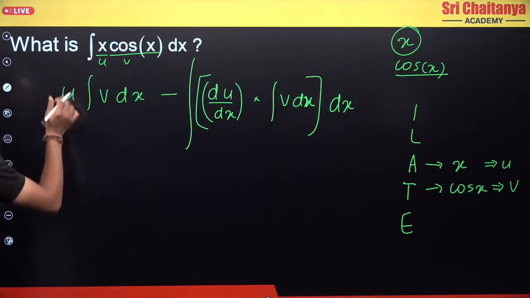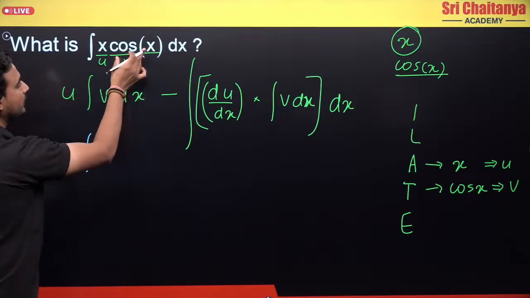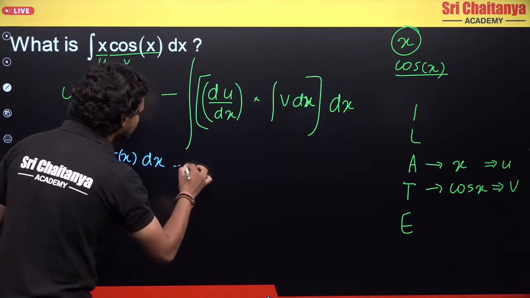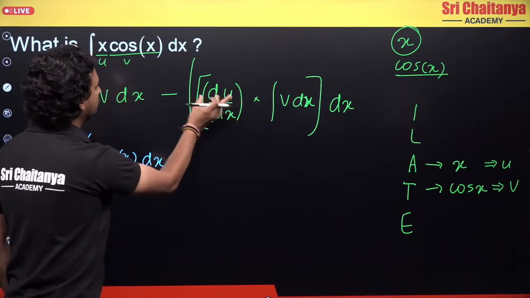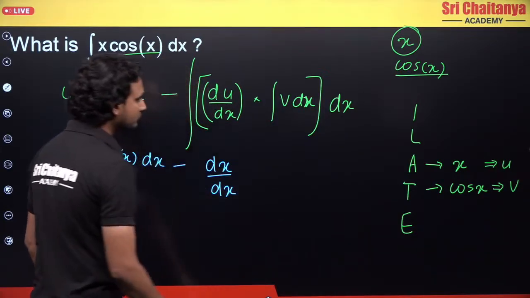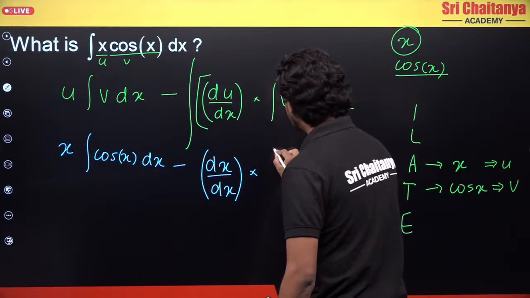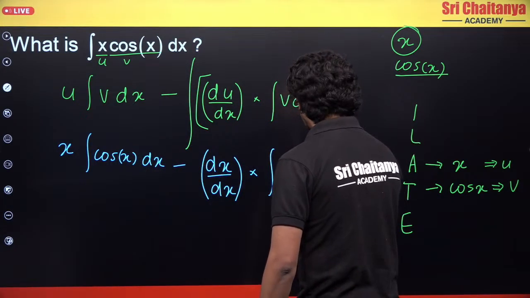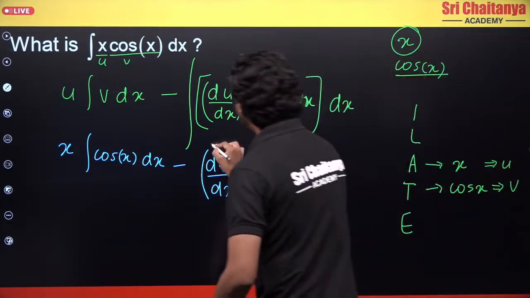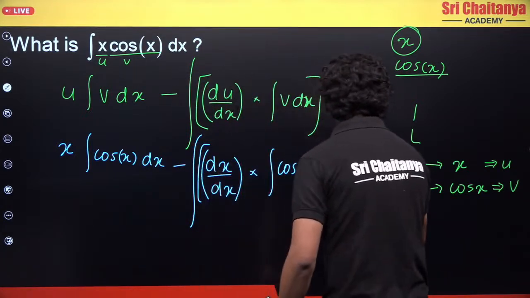First of all, I'll write this u function as it is, I'll write x as it is. Second, integration v dx. What is v? V is cos x dx. I have written this, minus. Now I have to differentiate the u function. What is my u function? X. So I'll write differentiation of x with respect to x, into, again I have to integrate the v function. What is the v function? V is cos x dx. And finally, I have to integrate this whole multiplication part.